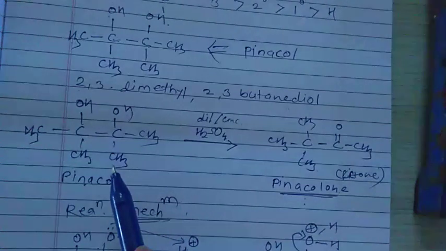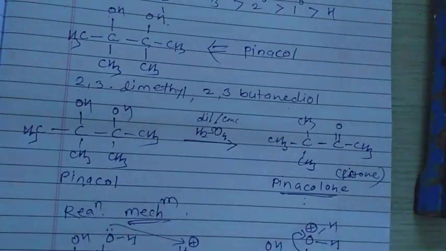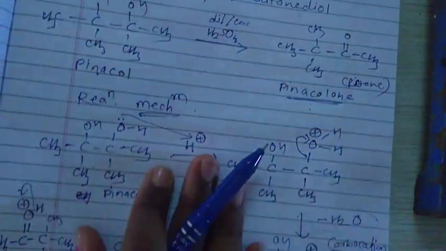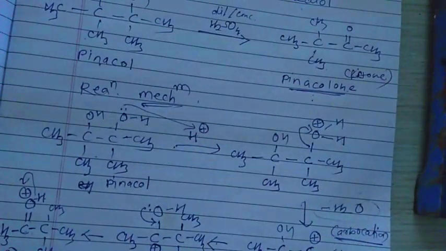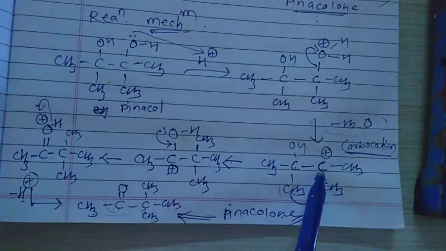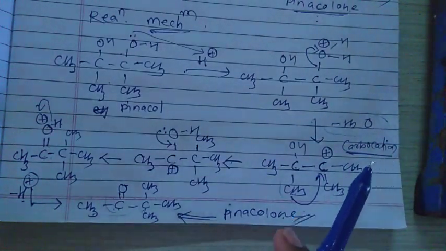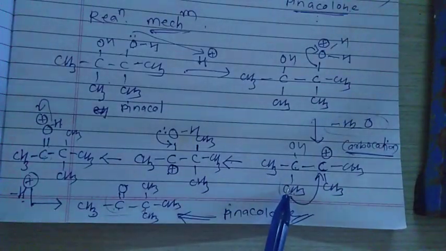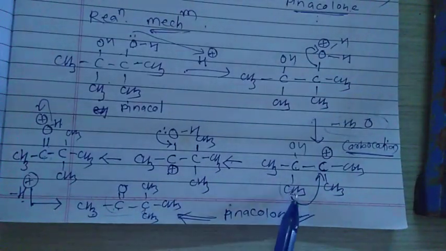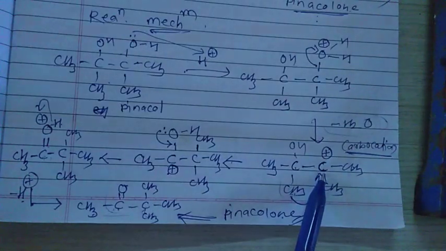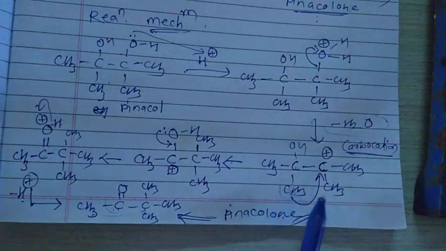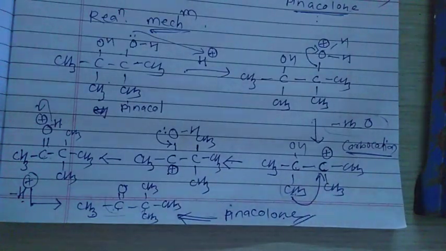Second, whenever the carbocation is formed, and these two R groups are different, which R group is rearranged to this carbon? Here in this mechanism, all the R groups are the same. That's why there is no problem for the rearrangement.